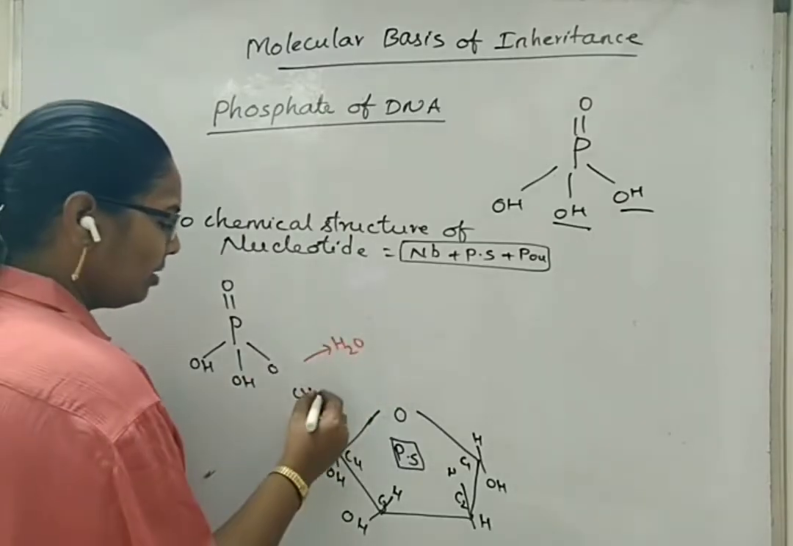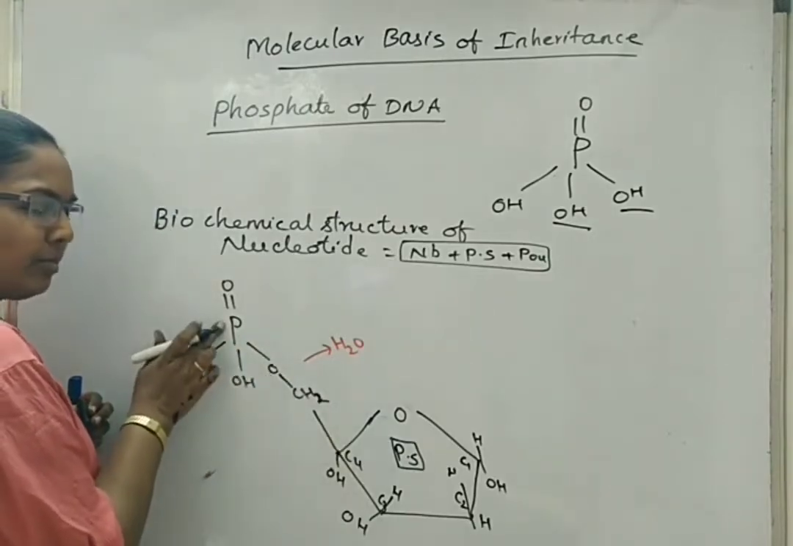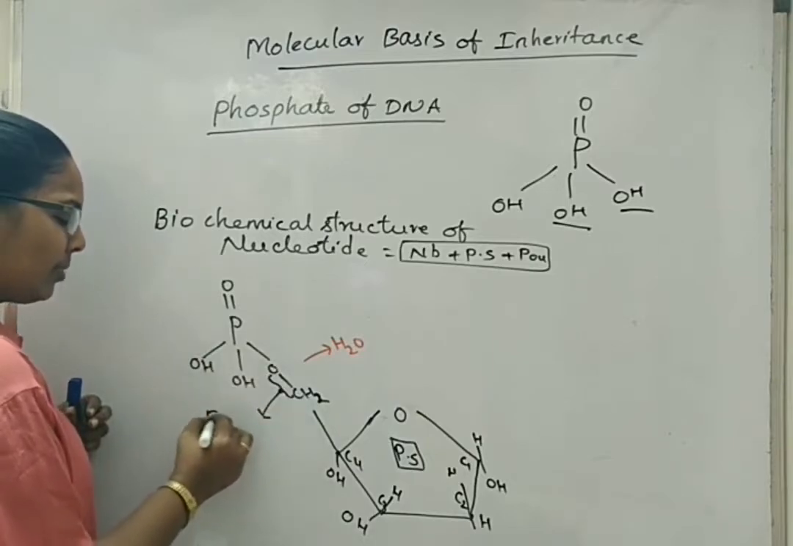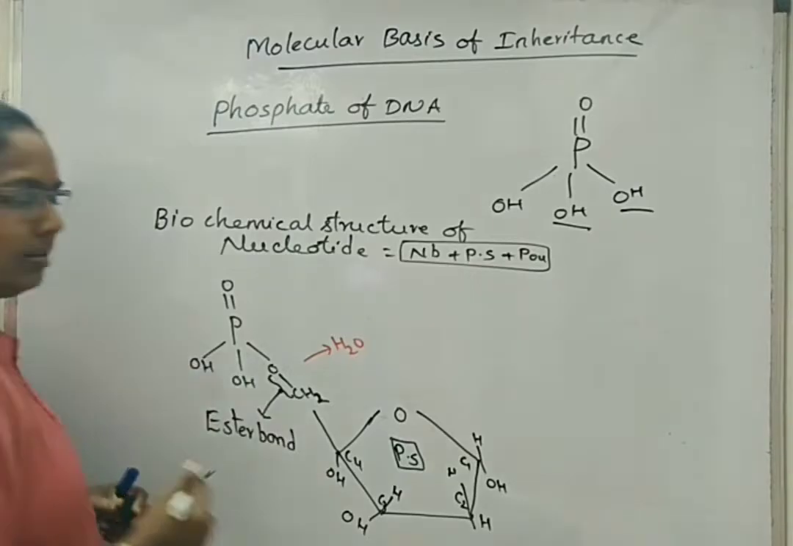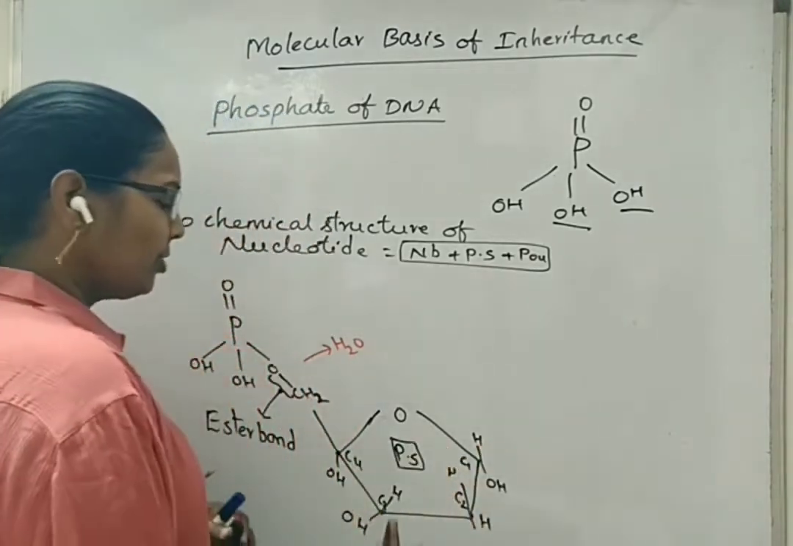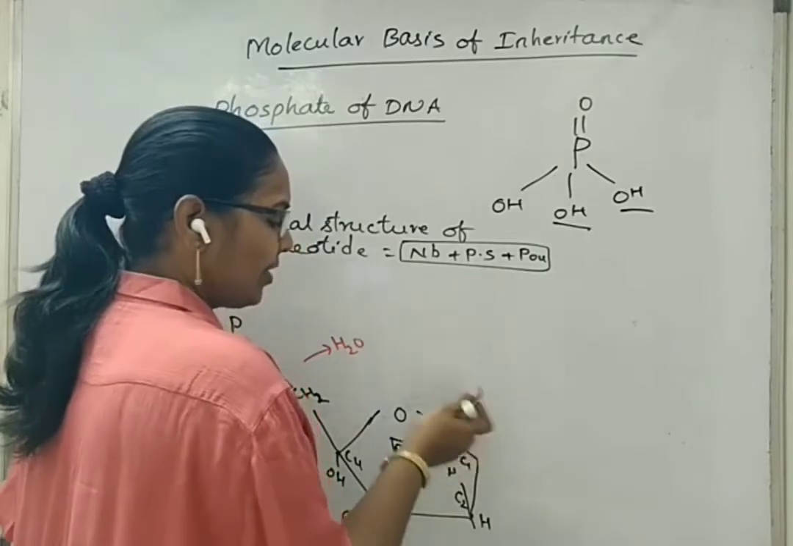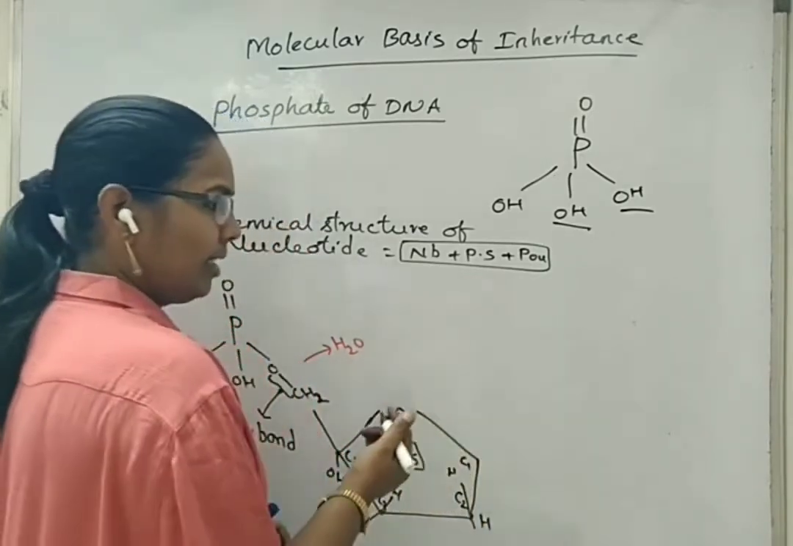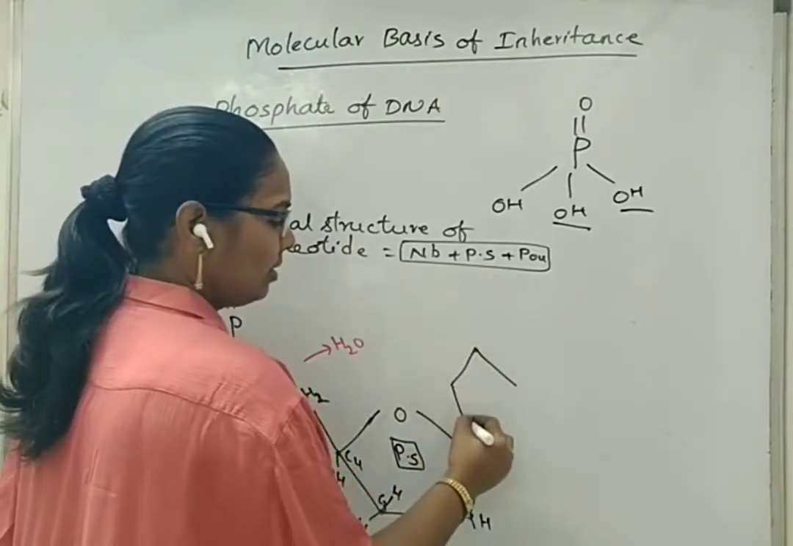Now, there will be a bond formed between the oxygen of the phosphate molecule and the carbon. We call this bond an ester bond. Now, what about the nitrogen base attachment to the pentose sugar? At the first carbon position, if it is a purine or pyrimidine, we will take the one having only one ring.